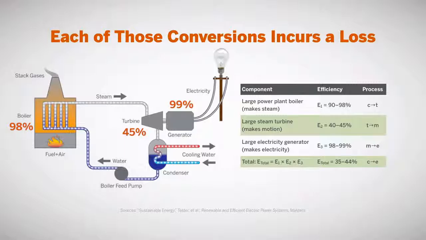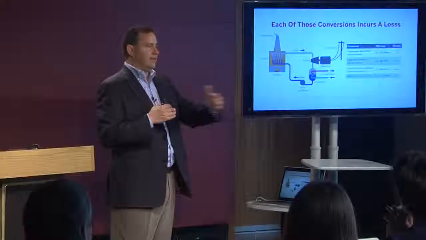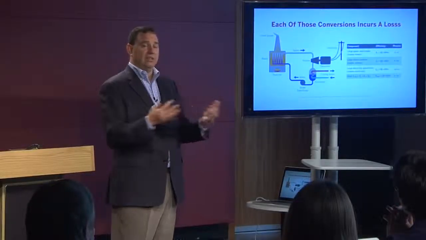Well, the total efficiency for the system is the product of those 3 efficiencies. The efficiency of the boiler times the efficiency of the steam turbine times the efficiency of the generator. And in total, that means your efficiency is like 35 to 44%. This is the typical efficiency of a U.S. power plant. In fact, most power plants are even lower, like 30 to 35%. It's because each conversion has a loss. It's because of the second law of thermodynamics. And those losses stack up so that they're multiplied, in total giving you something much lower than the individual efficiency of any particular component.